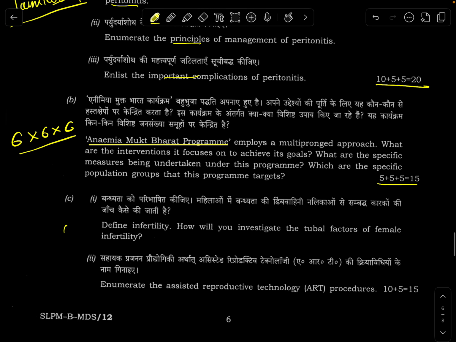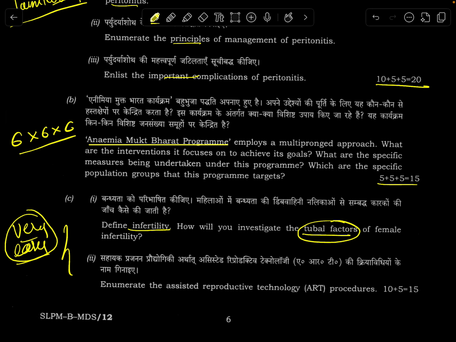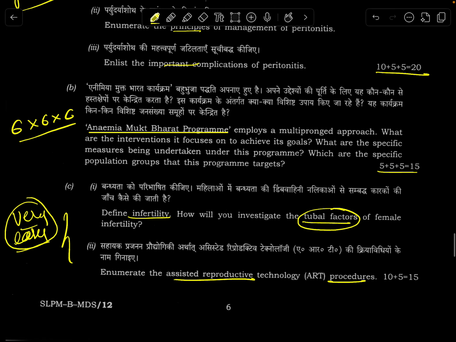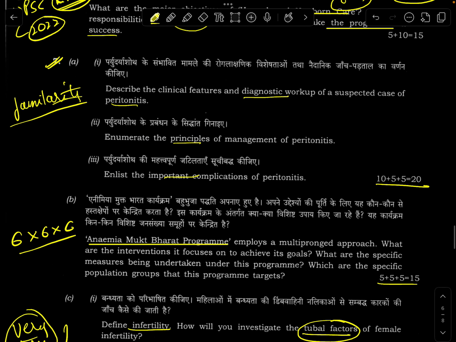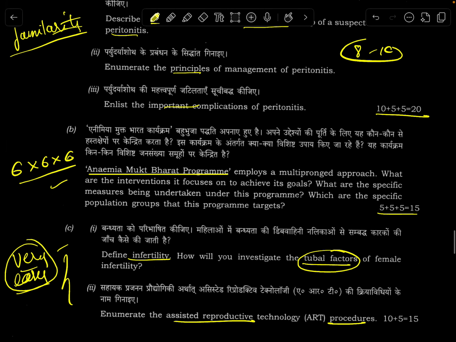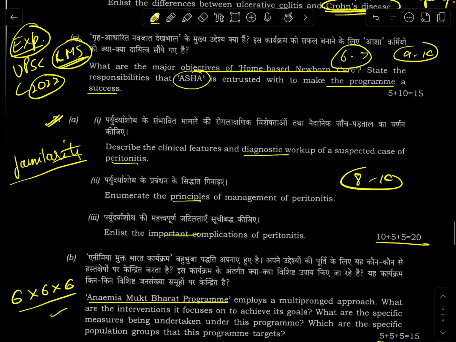If you look at OBGYN, this year it was a bit easy, except that bouncer of endometriosis. Define infertility, investigate the tubal factors, easy. Enumerate the assisted reproductive procedures, okay. It was on expected lines. If somebody attempted this question, if they are quite sure of Anemia Mukt Bharat and these two, even an 8 to 10 mark attempt in this portion, coupled with a good 9 in both the other parts, can have the individual scoring 25 plus. So not very tough, not very easy.